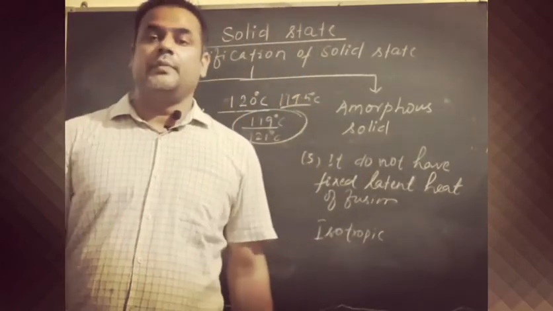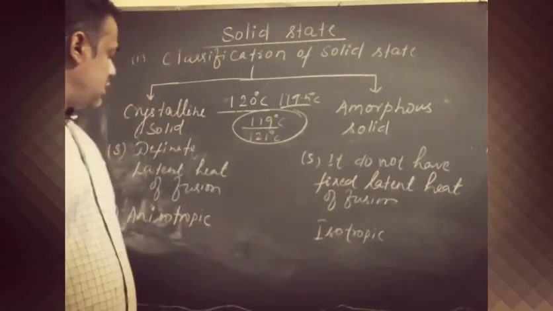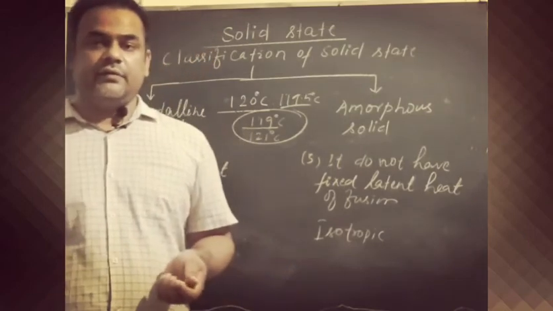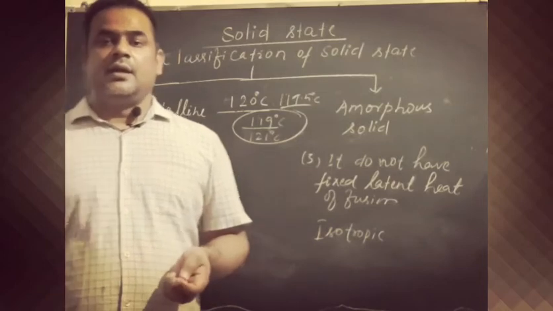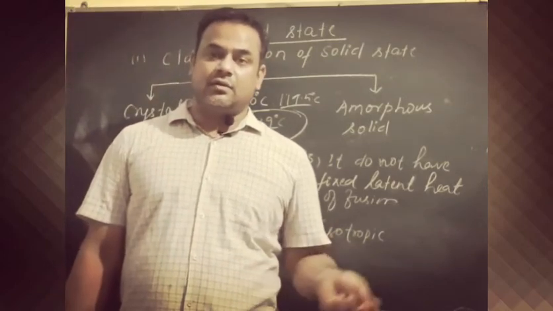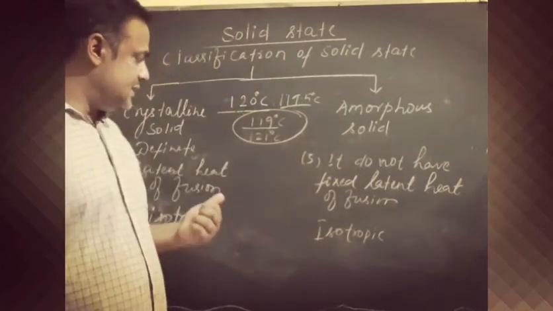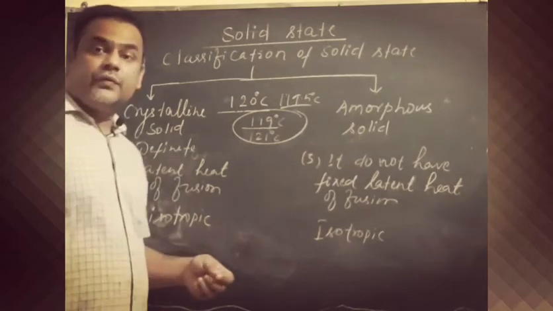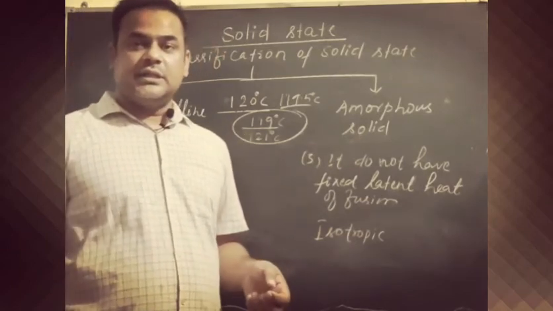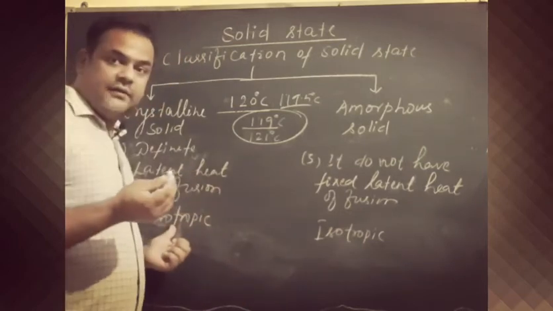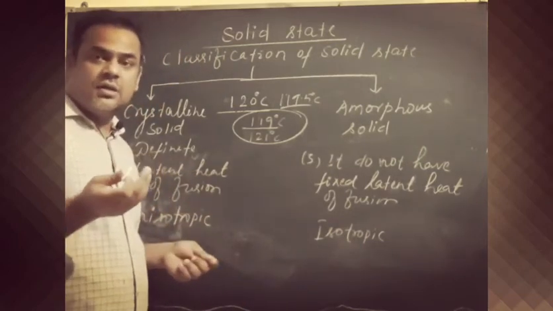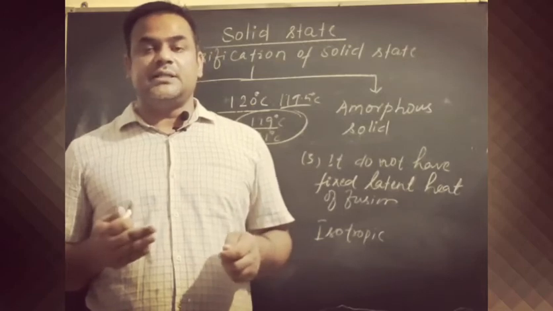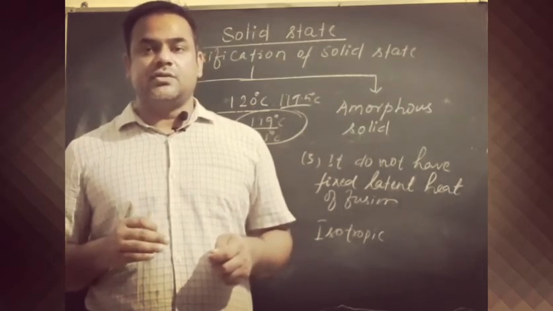What is isotropic and anisotropic? When we take certain properties of matter like electrical conductivity, refractive index, and dielectric constant value, then these properties in case of an anisotropic substance are different from different angles. If you measure the electrical conductivity and refractive index of a crystalline substance in different directions, then you will get different values. Means these properties are direction dependent in case of crystalline solid.